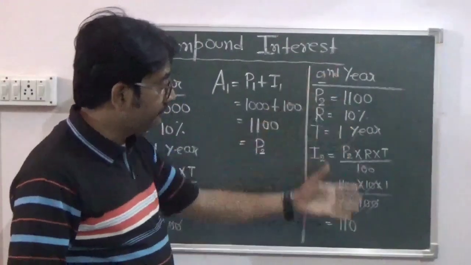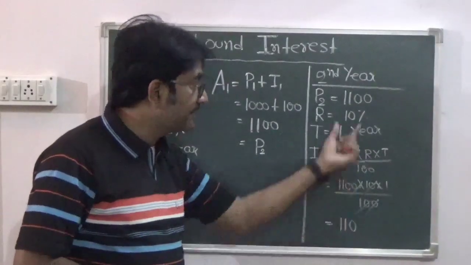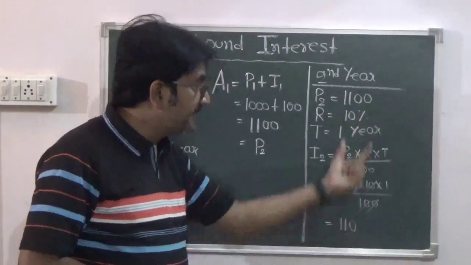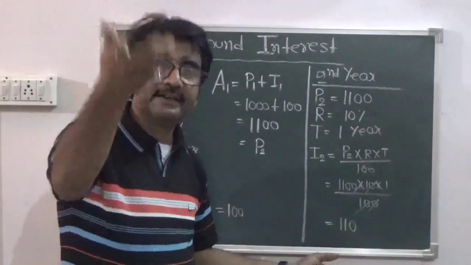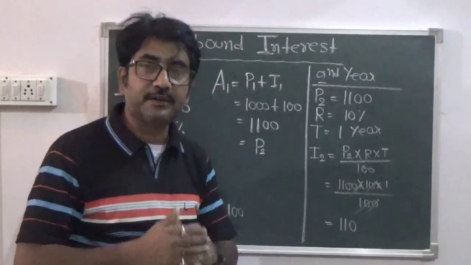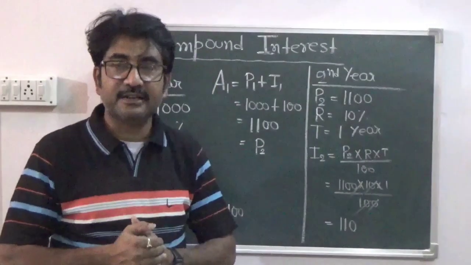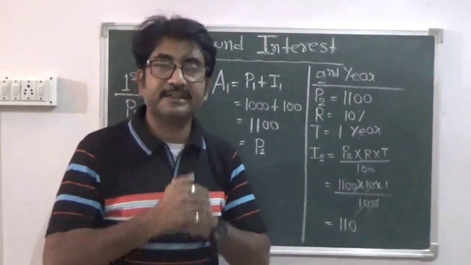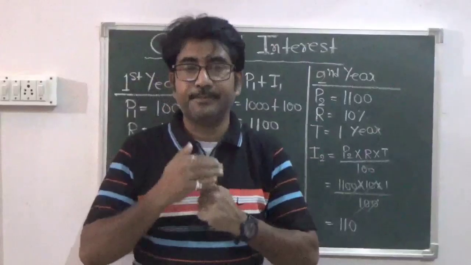Again, when you solve this, you find the interest 110 and this will be added to this principal, and after adding this to the principal, whatever amount you get becomes the principal for the next conversion period. So like this, the value goes on increasing and the fund growth is very rapid. It grows at a very fast rate. That is why it is said, when it comes to investment, compound interest is the better option.